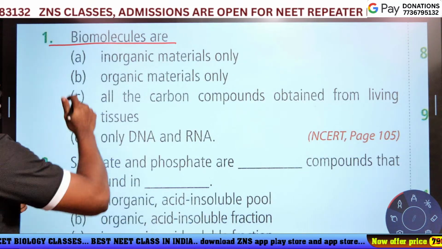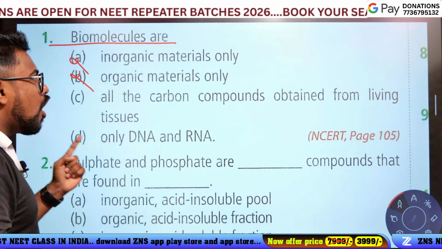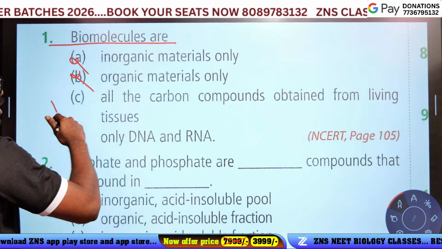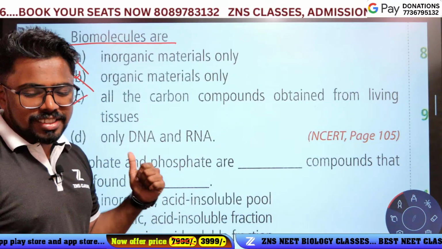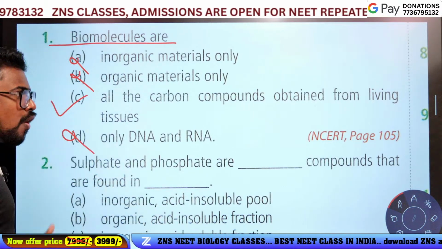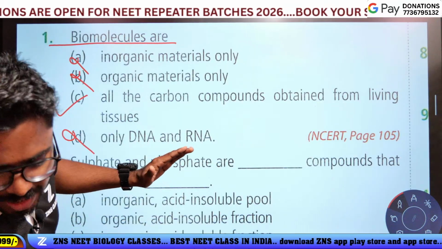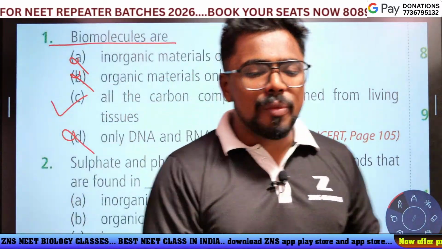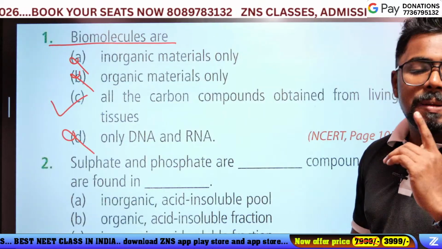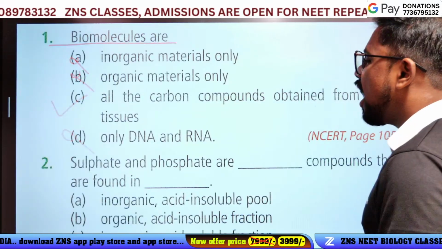Inorganic materials only? No. Organic materials only? No. All the carbon compounds obtained from living tissue? Yes, option C is the correct answer. And D, only DNA and RNA? No. Option C is the answer, because NCERT mentions that all the carbon compounds obtained from living organisms are called biomolecules.